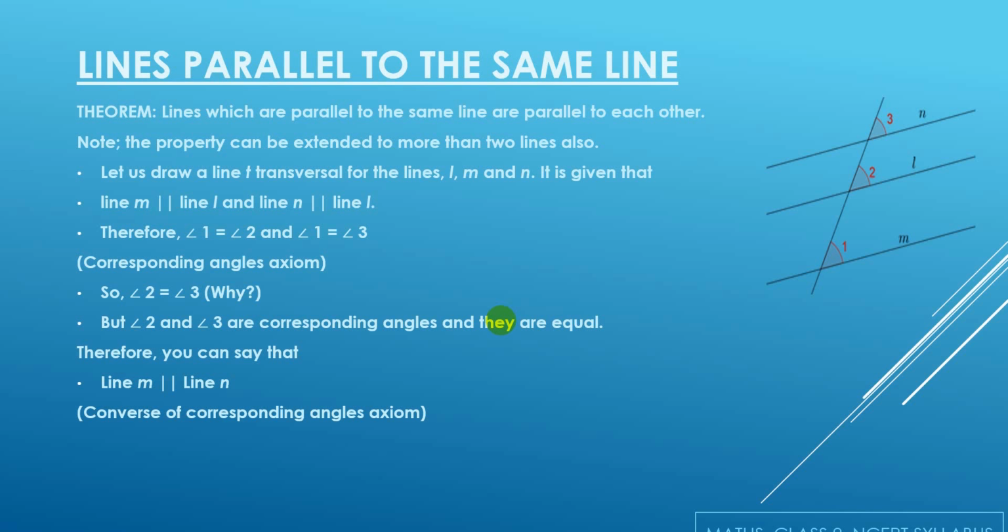Why? Because things equal to the same thing are equal to each other also. If I am saying angle 1 is equal to angle 2 and it is also equal to angle 3, then that means angle 2 and angle 3 are also equal. But in this case, angle 2 and angle 3 are also corresponding to each other. So if we go through the corresponding angle axiom, if my corresponding angles are equal, this means that the lines drawn are parallel. So line M is also parallel to line N.